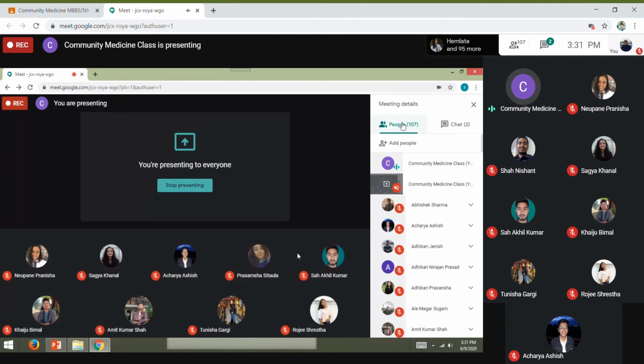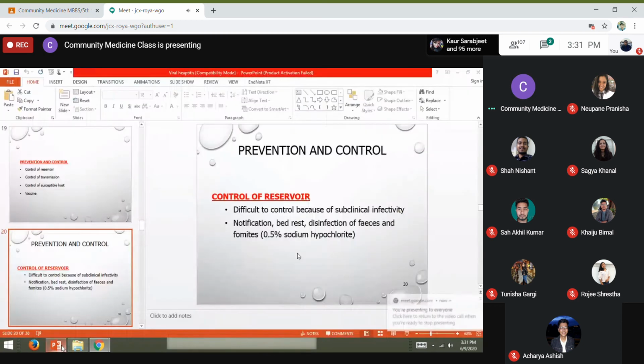So that is what notification is. But for example, if there is a PCR machine in NMC, and one of the positive cases comes to the NMC, and in the blood test from the PCR it comes positive, then our hospital has to inform the ministry. That is what notification is all about, right? So we have to do the notification.